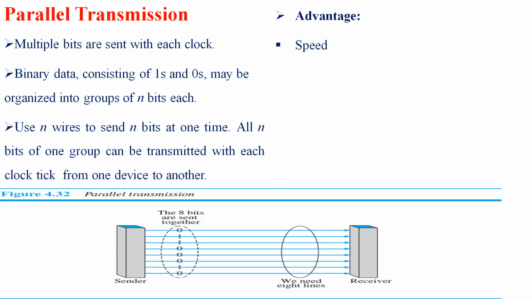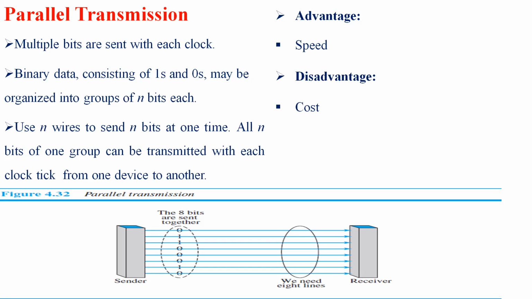The major advantage of parallel transmission is its speed. It can increase the transfer speed by a factor of n, so based on the value of n, it increases the speed. There is also a disadvantage, that is cost.